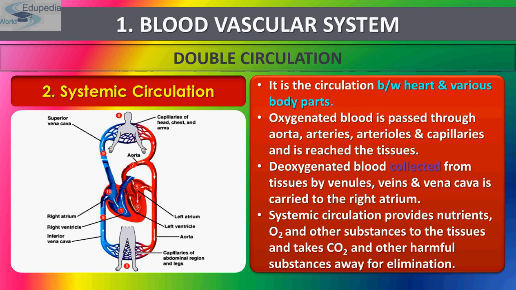The systemic circulation provides nutrients, oxygen, and essential substances to the tissues and takes carbon dioxide and other harmful substances away for elimination purposes. So I hope it is clear to all of you.